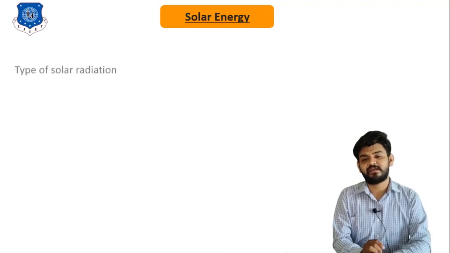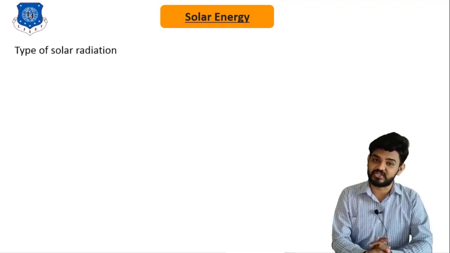Well, now understand what are the different types of solar radiation.